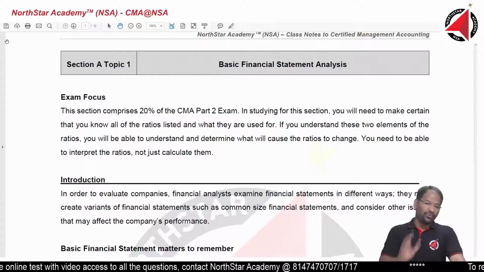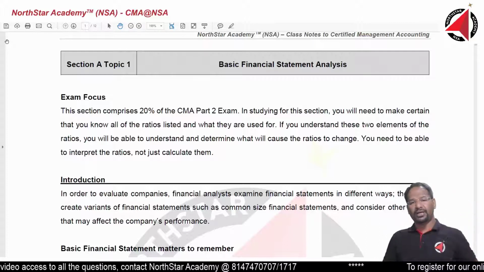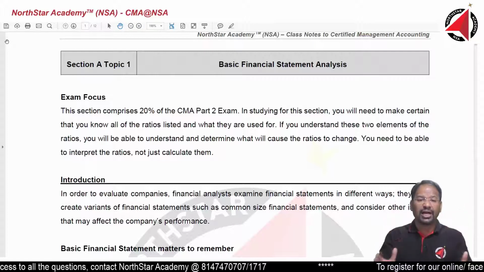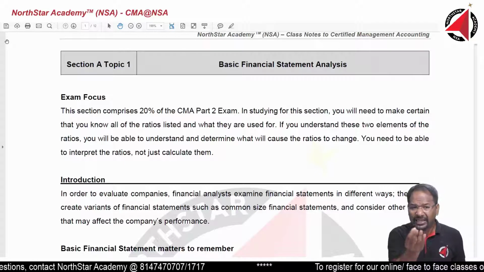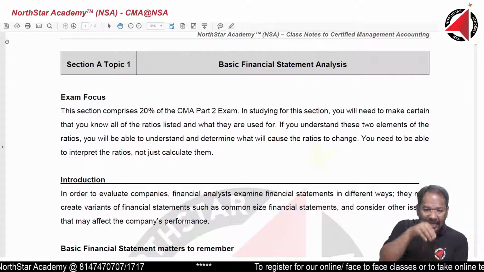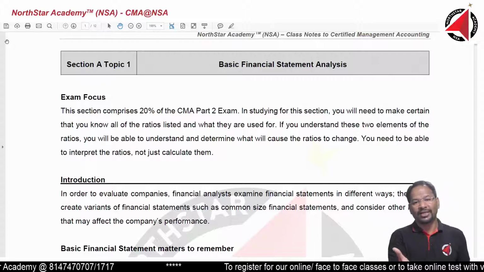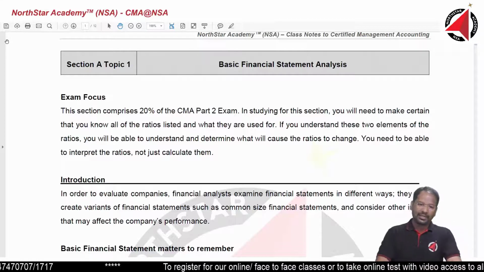Question is, why do we do that? See, you are the head of the company, the CFO of the company. You don't have so much time to go into 200 pages of documents. You want quicker information. All right. So this analysis helps you take decisions based on that quicker information. These are called analysis.